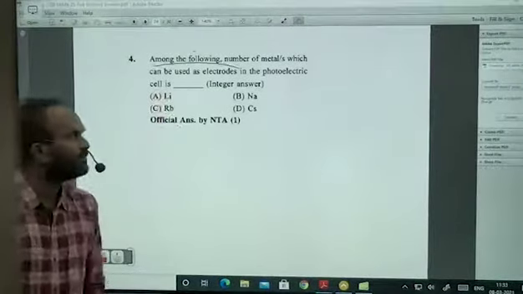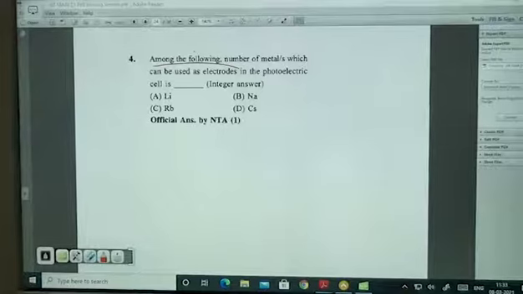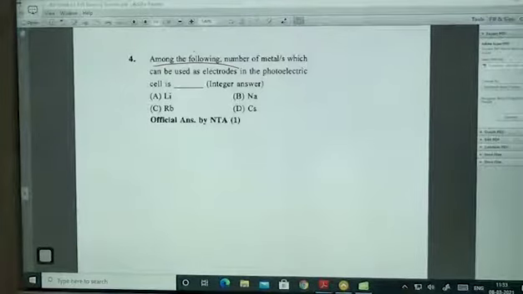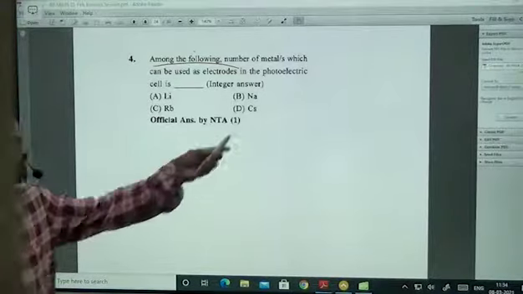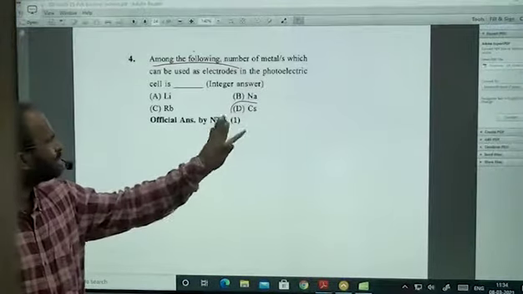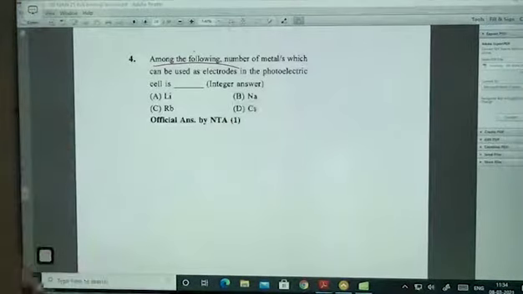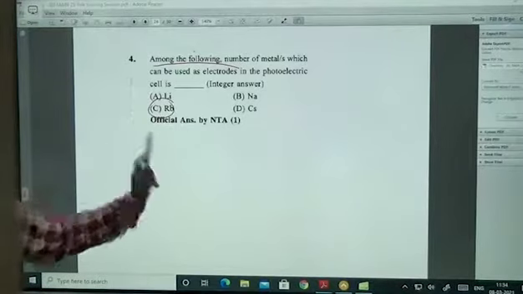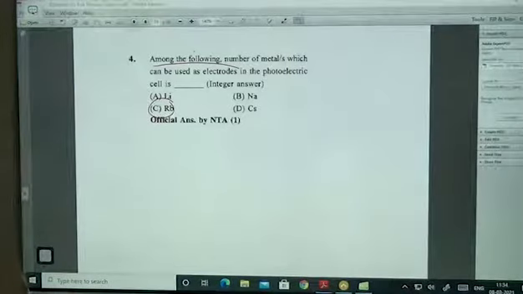Among the following, which metals can be used as electrodes in photoelectric cells? What are those? Cesium. What is that metal? Cesium or rubidium? Rubidium. Rubidium and potassium can be used. Rubidium as well as potassium can be used.